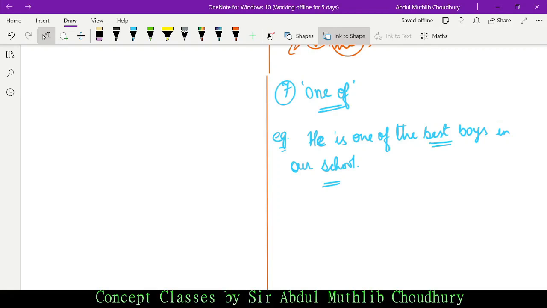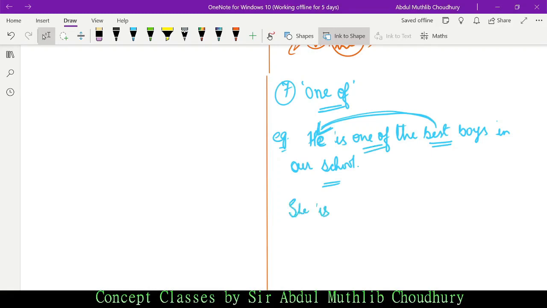Best is what? An adjective of superlative degree, isn't it? Adjective of superlative degree, which is giving more information about he. So he is one of the best boys in our school, right? So this is when we use one of.